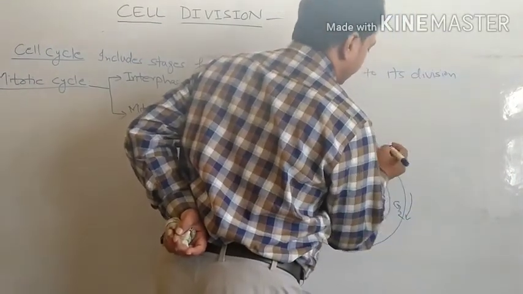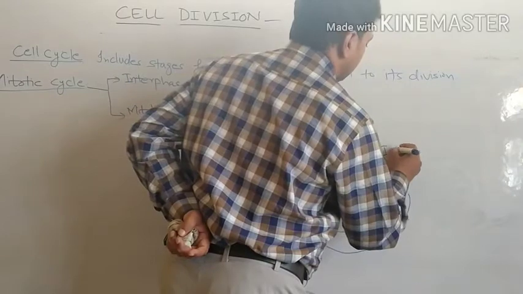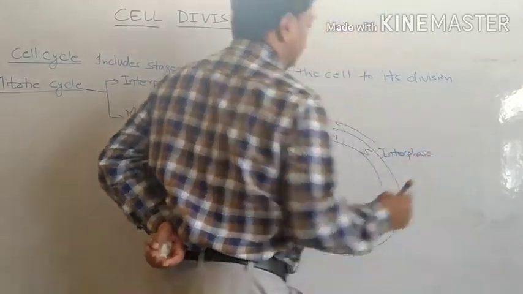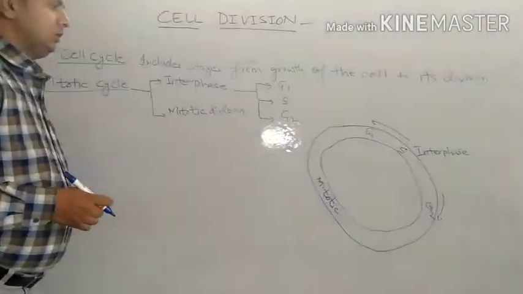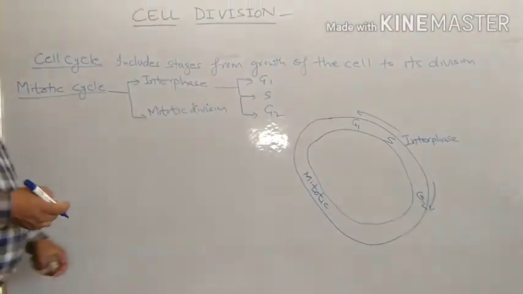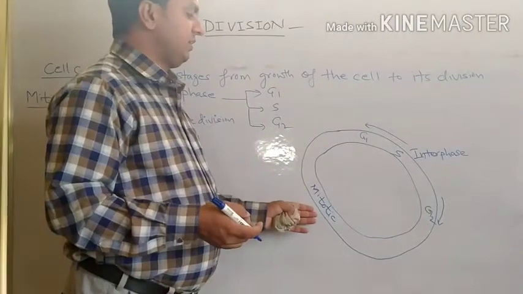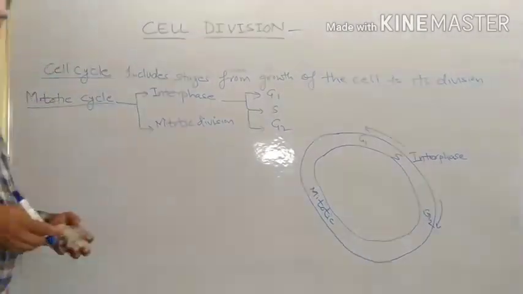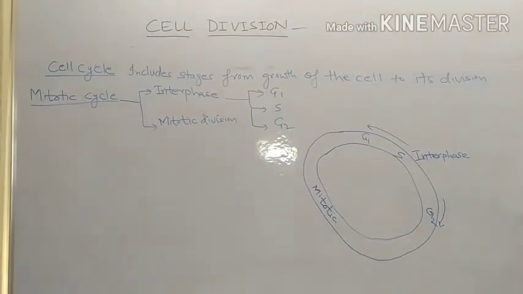So the mitotic cycle is drawn. After interphase, all the four stages of mitosis will be included in this cycle. This is the cell cycle.